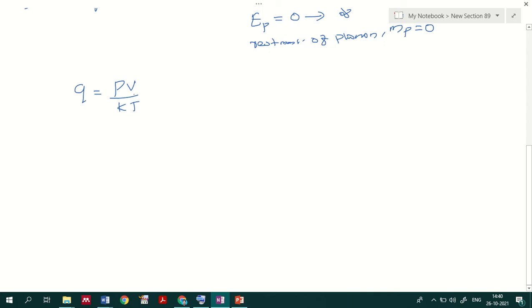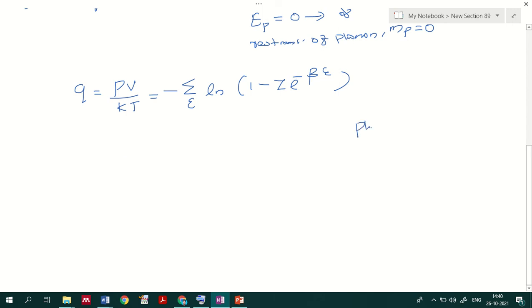Corresponding to this, for an ideal Bose system we obtained the equation Q equal to PV by kT equal to minus sigma over epsilon of ln(1 minus z e raised to minus beta epsilon), where epsilon is a single particle energy, and here we will be discussing single photon energy.